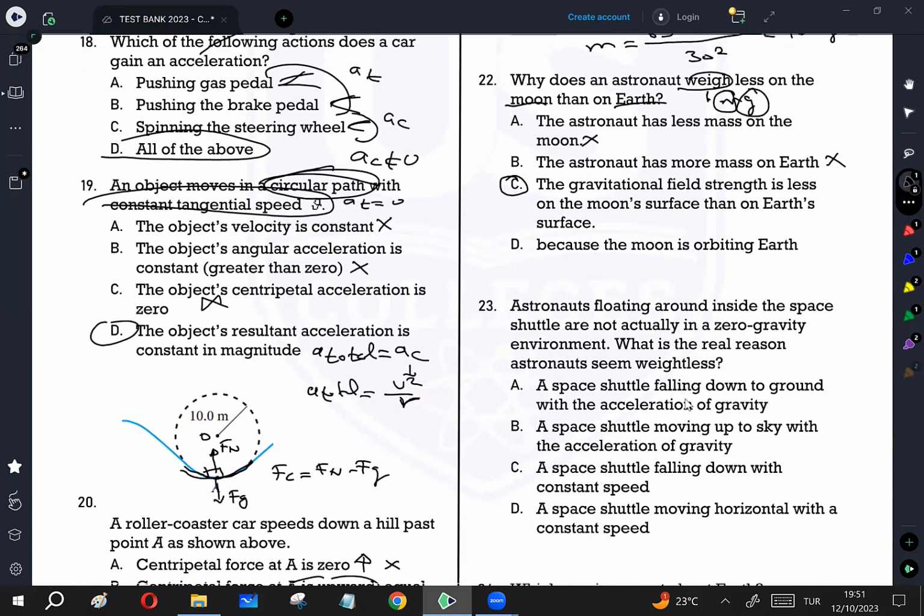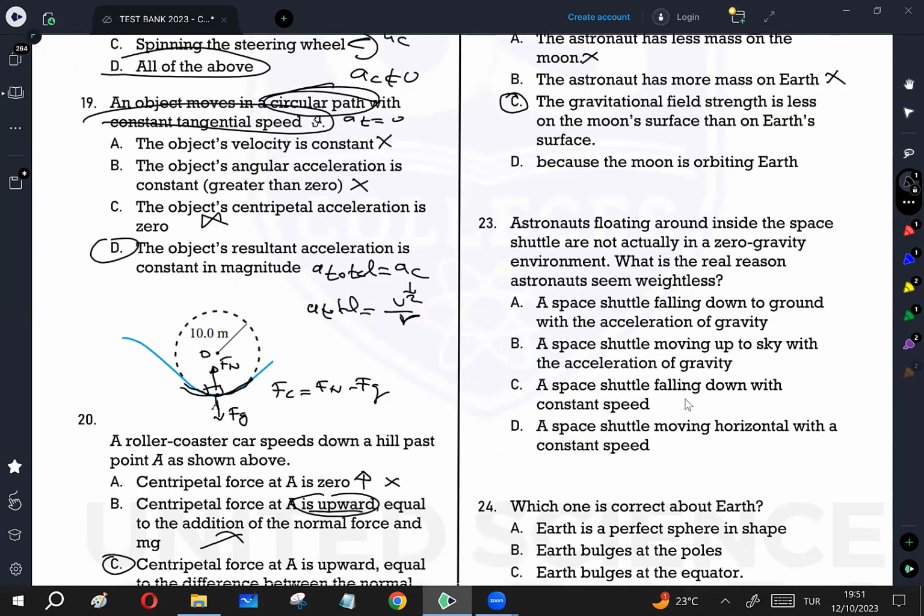Astronauts floating around inside the space shuttle are not actually in a zero gravity environment. What is the real reason astronauts seem like this? Weight can be felt by a person if Fn acts on this person's body. When you are on a seat, on a table, on a chair, your body is pulled by the Earth, Fg. This Fg causes a force acting on the chair. The chair pulls you back, Fn. You are feeling, in fact, this Fn, and this Fn is equal to Fg because you are in equilibrium. You indirectly measure Fg by Fn.